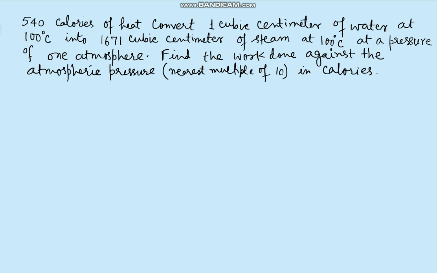540 calories of heat convert 1 cubic centimeter of water at 100 degrees Celsius into 1671 cubic centimeter of steam at 100 degrees Celsius. Both are at 100 degrees Celsius at a pressure of 1 atmosphere. Find the work done against the atmospheric pressure, to the nearest multiple of 10. We need to express the answer in calories.